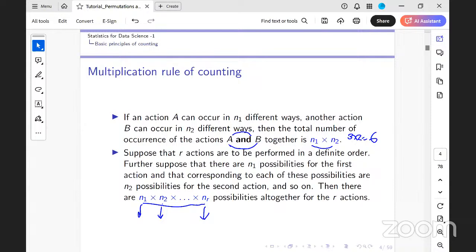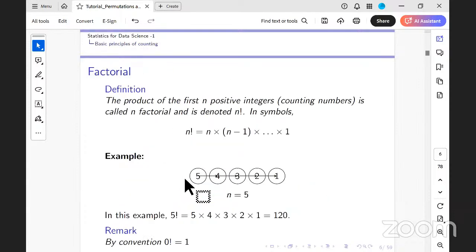And this basic principle of counting leads us to define what is called the factorial notation. Now, what is a factorial notation? I know that if there are N1 ways of doing the first action, N2 ways of doing the second action, N3 ways of doing the third action, then N1 into N2 into N3 are the total number of ways of performing all the 3 actions together.